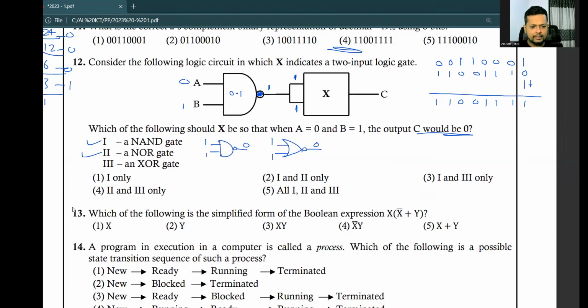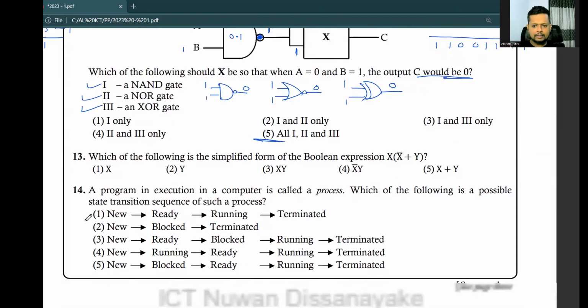Number 3, XOR gate. When the XOR gate has 1 and 1, what's the rule of the XOR gate? If the inputs are equal, the output is 0. If the inputs are different, the output is 1. So here inputs are equal, so the output should be 0. All the 3 provide 0. So all, number 5 for number 12.